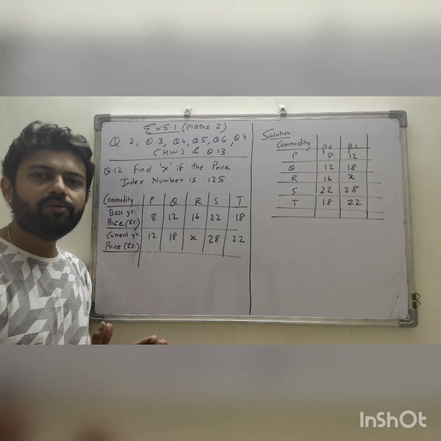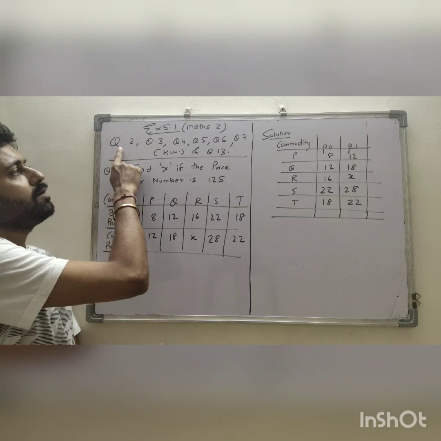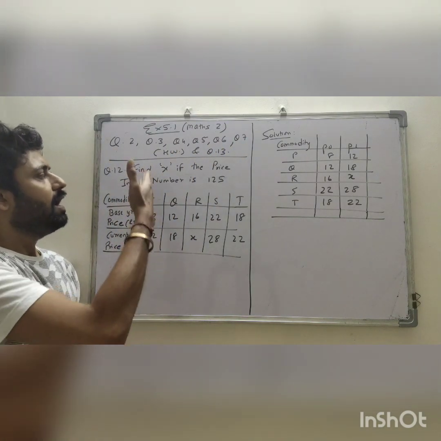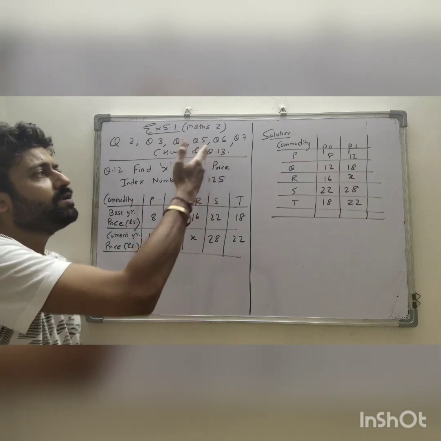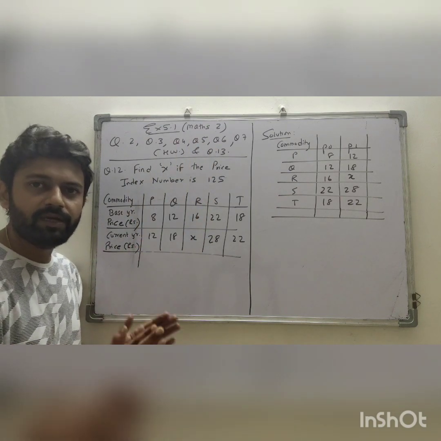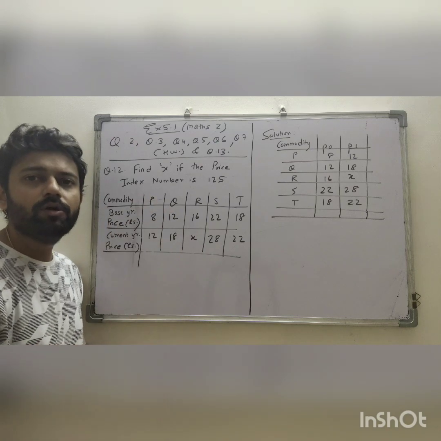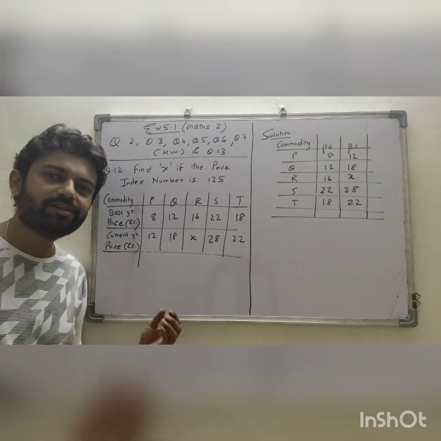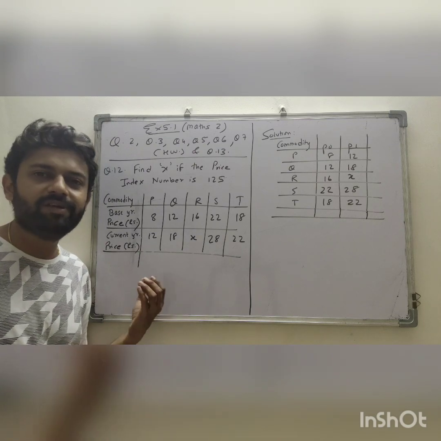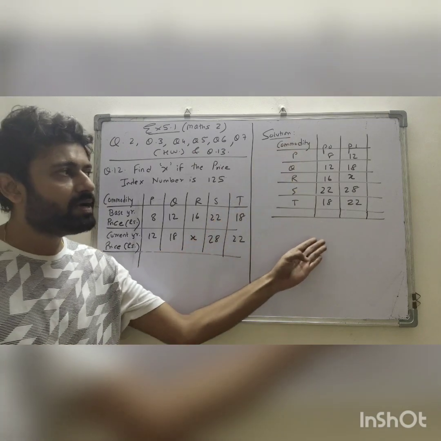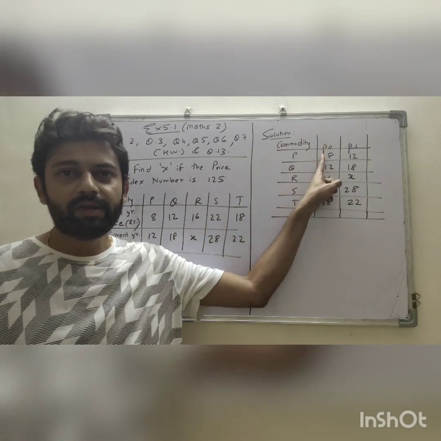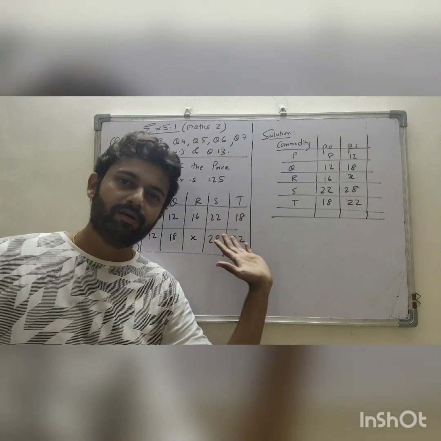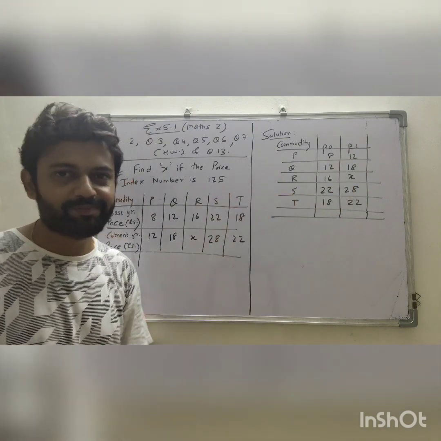Students, 5.1 we already started. Question number 2, 3, 4, 5, 6, 7 are to be taken for homework. After learning this question number 12, you have to take question number 13 also for homework. Believe me, those are very simple. If I try solving myself on the board, you will get bored. You will want to solve by your own only, and one can easily solve. This is the format of the solution. Here if you want, you can write base year, current year.